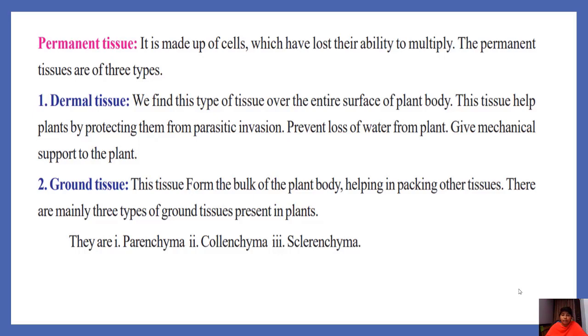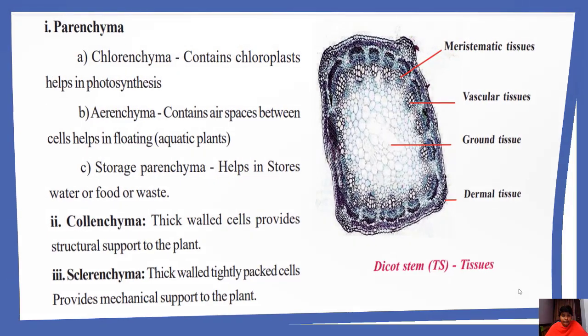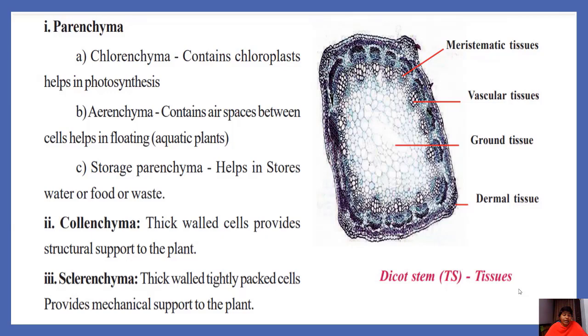What does ground tissue do in plants? This tissue forms the bulk of the plant body and helps in packing other tissues. There are mainly three types of ground tissues present in plants: parenchyma, collenchyma and sclerenchyma. Let us learn about these tissues. Parenchyma is again divided into three tissues. The first one is chlorenchyma. Chlorenchyma contains chloroplast. It participates in photosynthesis, that is the food preparation process.